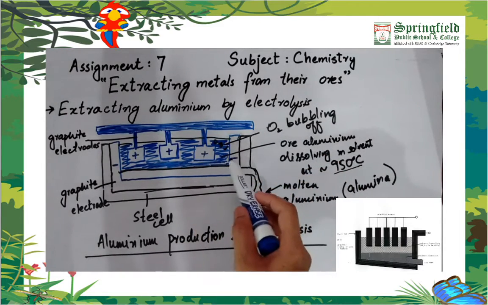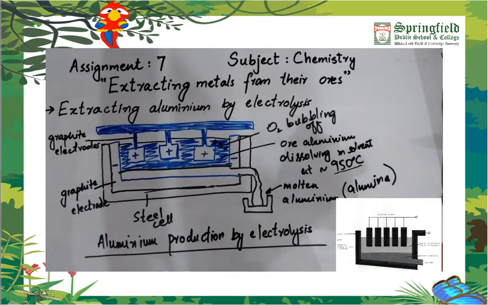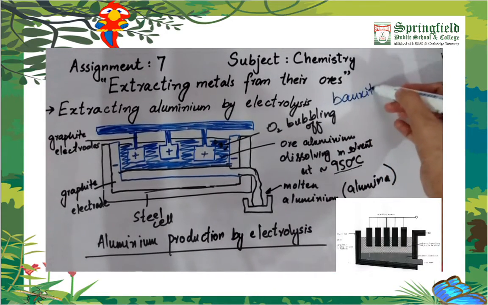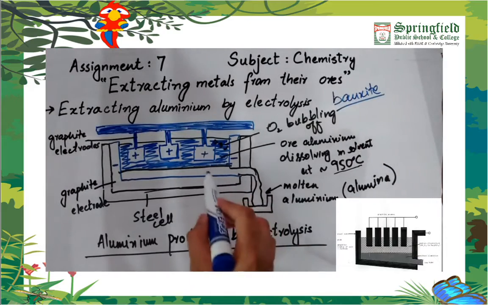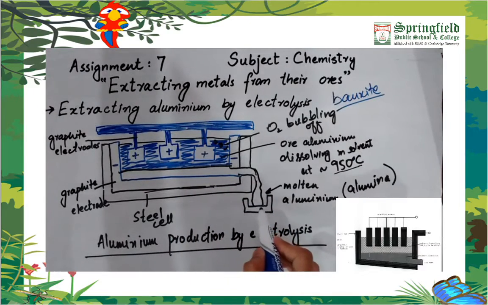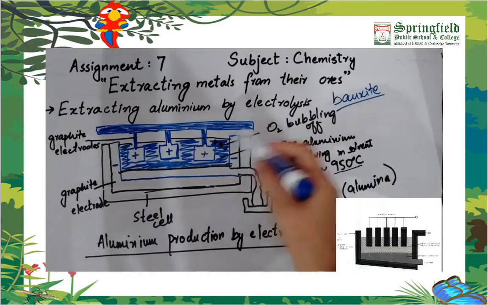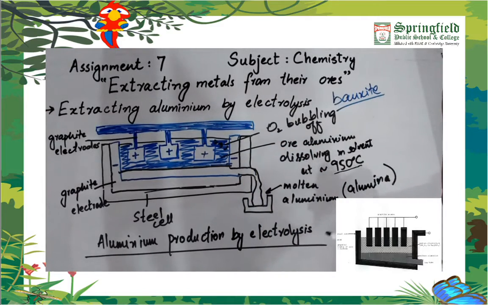As you know, bauxite is the aluminium ore, which is aluminium oxide. So the molten aluminium is collected downwards while the oxygen present in the compound is bubbled out through the cell. So this is the way how aluminium is extracted from its ore, that is bauxite.